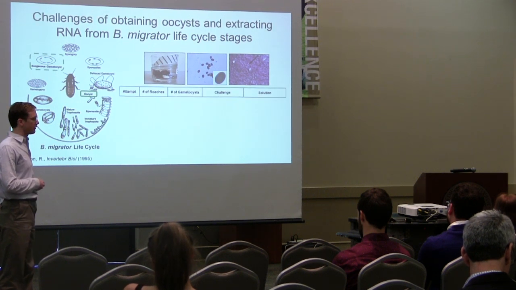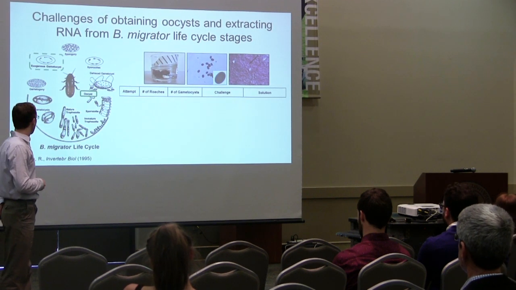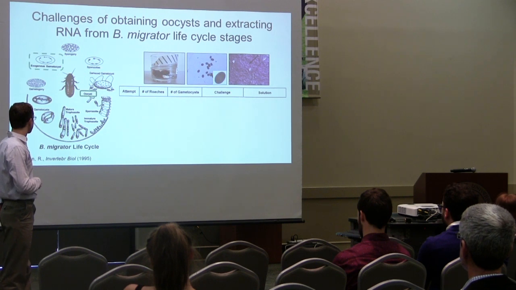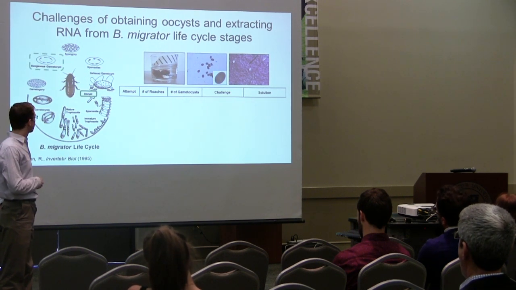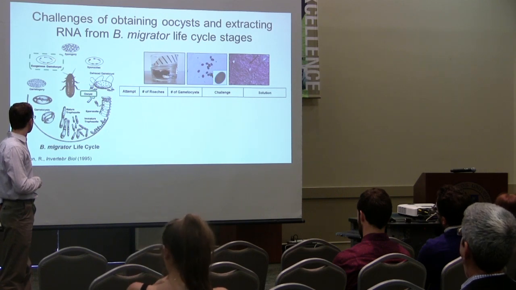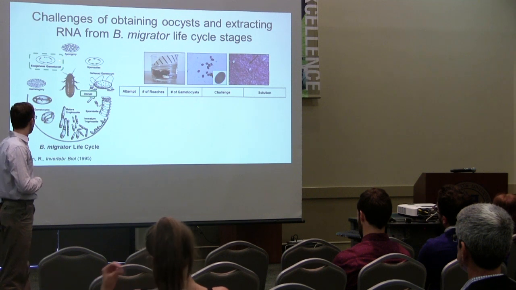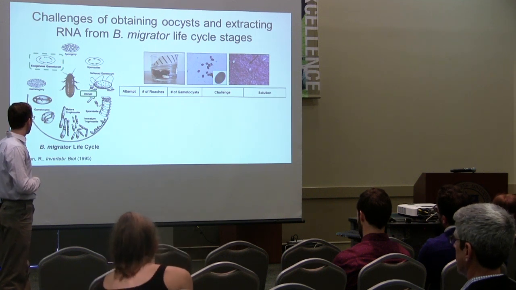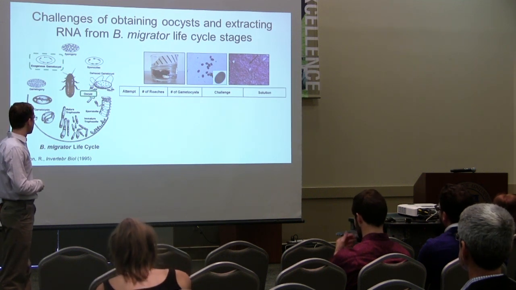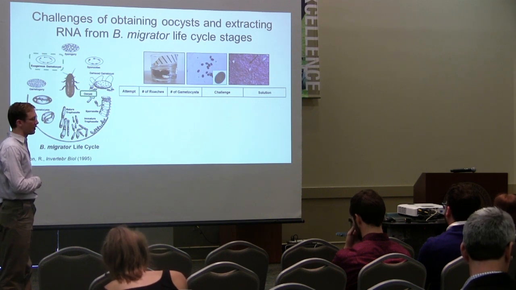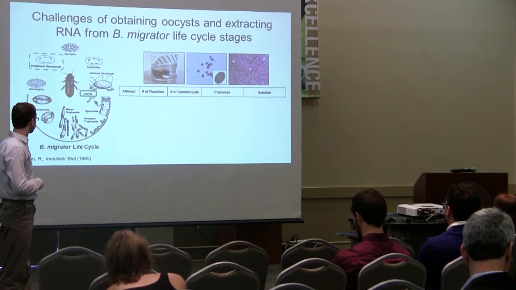Now, in doing this, we had many challenges. For one, we started with the gametocysts, but as I mentioned earlier, the gametocyst is essentially extra protective of the sporozoites, and it is extra environmentally stable, and so it is harder to access the genetic information that lies inside without damaging the RNA.